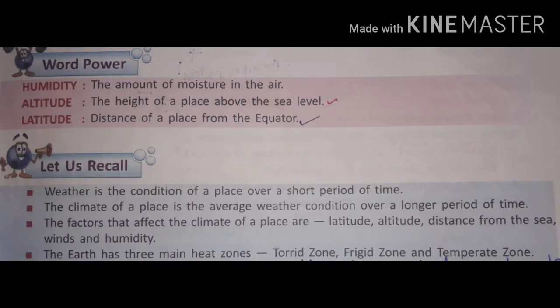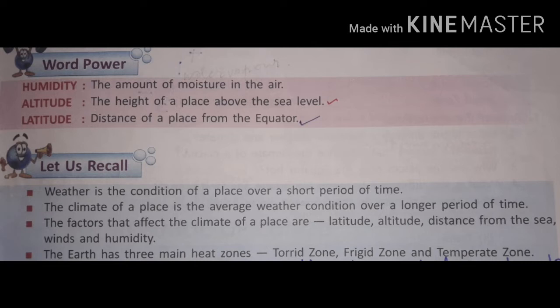Students, we have studied lesson 3, climate. Now for midterm, let us revise it once again. In this lesson, the terms we need to memorize are humidity, the amount of moisture in the air; altitude, the height of a place above the sea level; latitude, distance of a place from the equator.